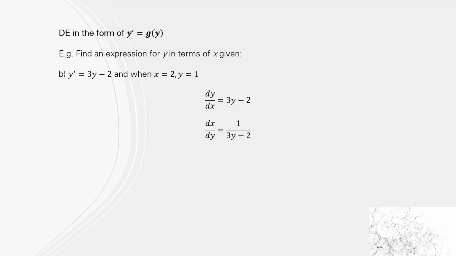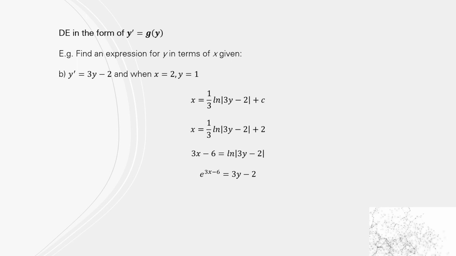For the second one, once again, we're going to use the reciprocal method. So dy/dx is equal to 3y minus 2. So the reciprocal of that, dx/dy equals 1 over 3y minus 2. So that's going to be a log. So we get 1/3 ln(3y minus 2) plus the constant. It tells us when x is 2, y equals 1. So substituting that in, you get c equals 2.